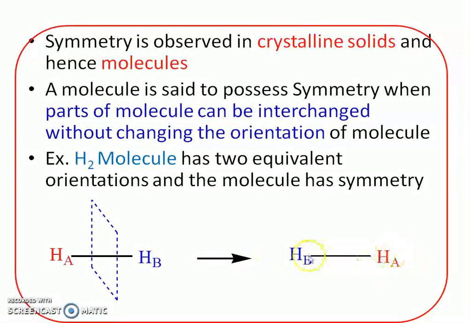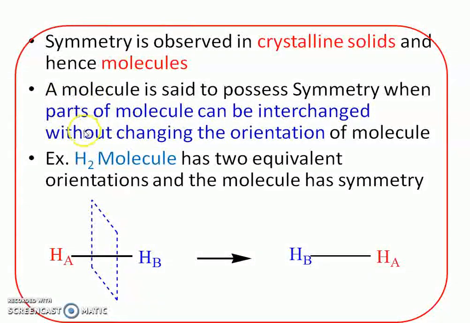But the overall orientation of the hydrogen molecule is same. The covalent bond is on the paper in both cases, and if we are not marking A and B, then one cannot distinguish between these two molecules, and therefore these are the same orientations, and therefore symmetry is observed in the hydrogen molecule.